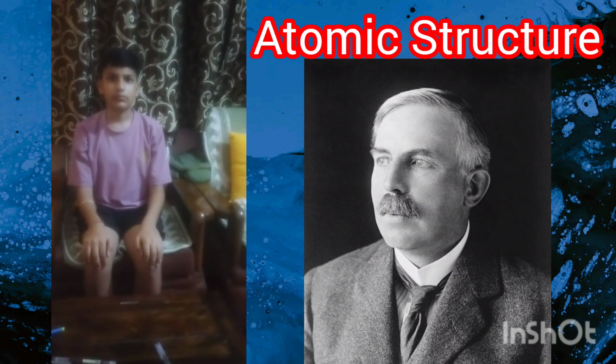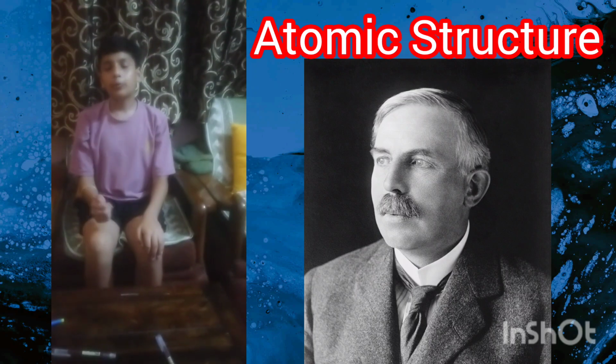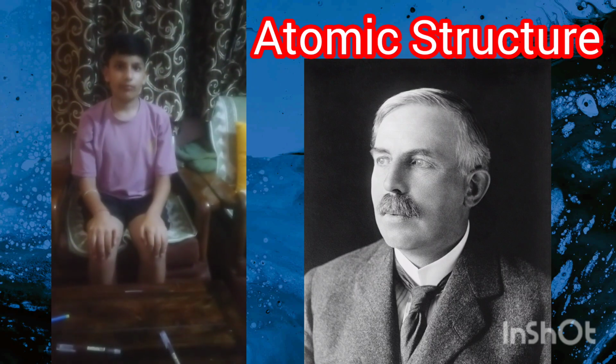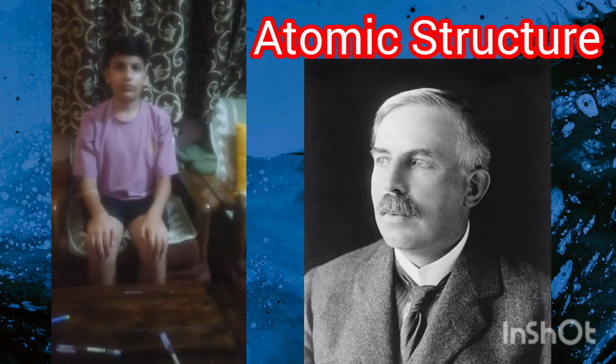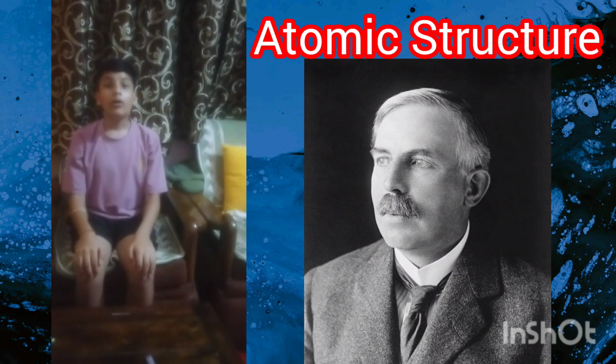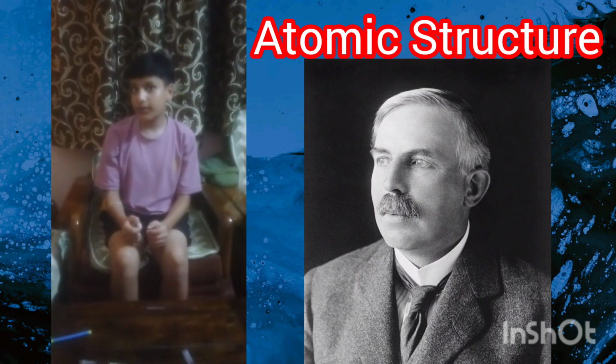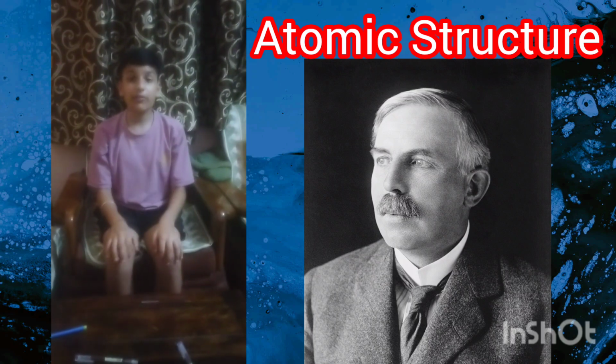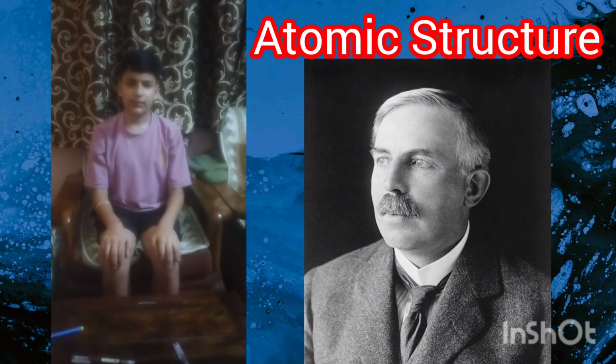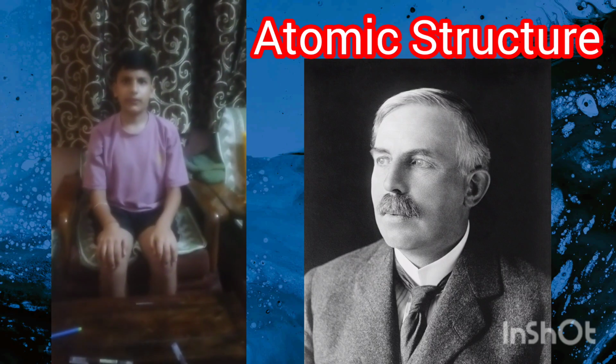The nucleus of an atom consists of? Protons and neutrons. By whom was the nucleus measured? Fermi. The nucleus is basically sized 10 to the power minus 15 meter, which is very small, even smaller than the atom itself. Who discovered the electron?